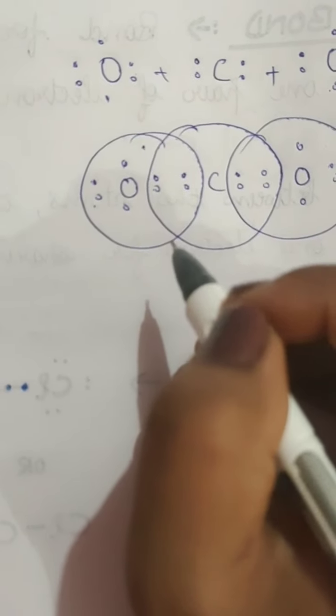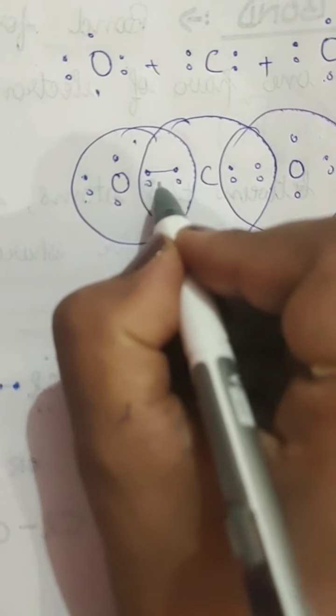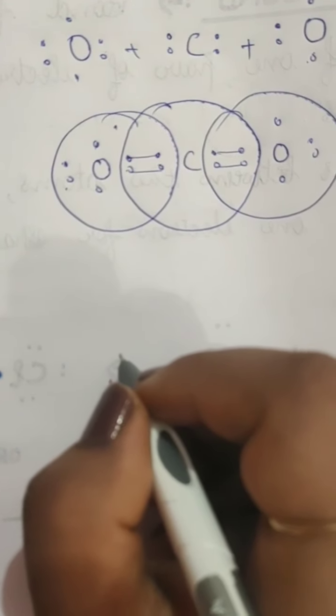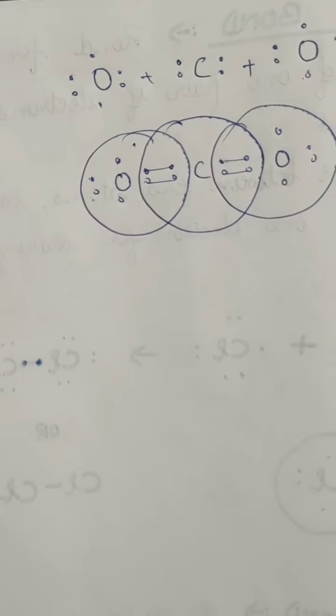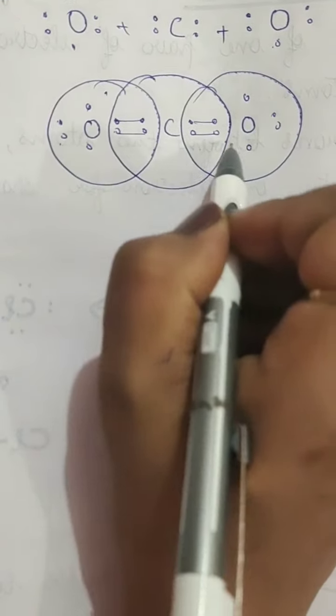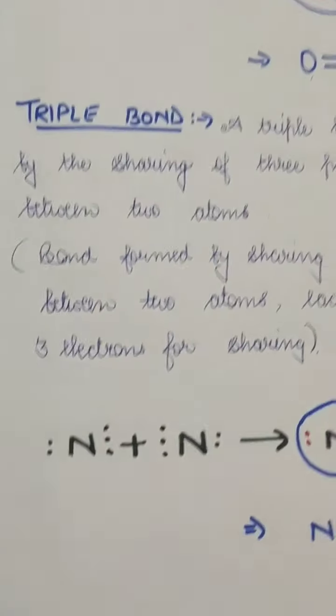I hope you understand. So it will be forming a double bond here and a double bond here. So this is an example of double bond, although it makes a double bond from both sides, each is a double bond.